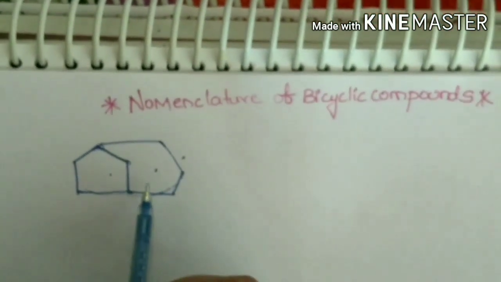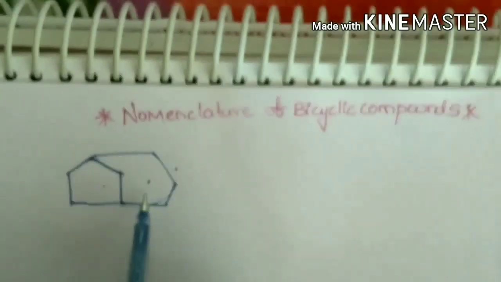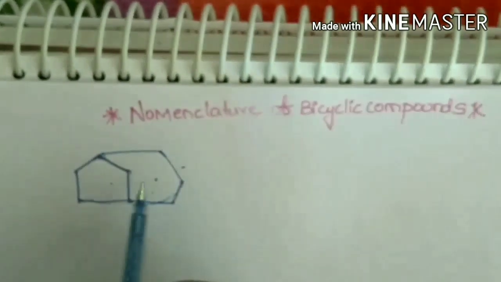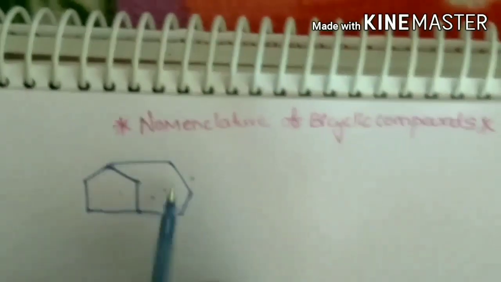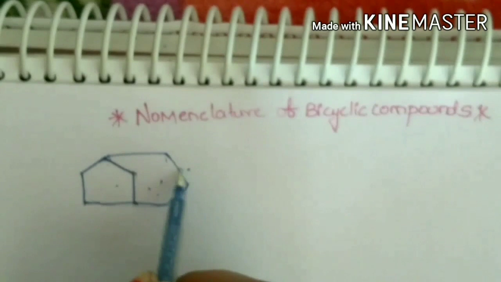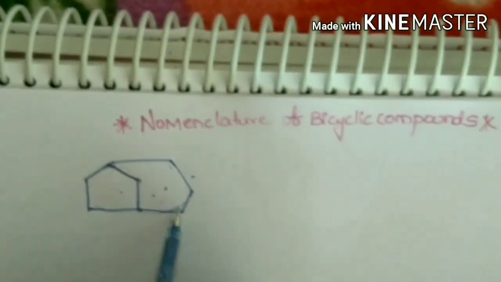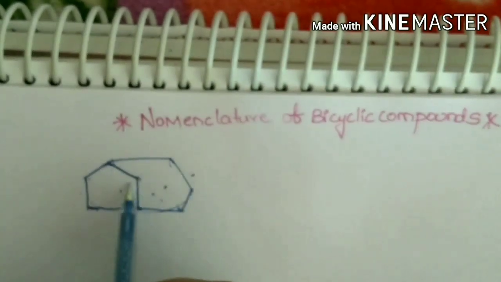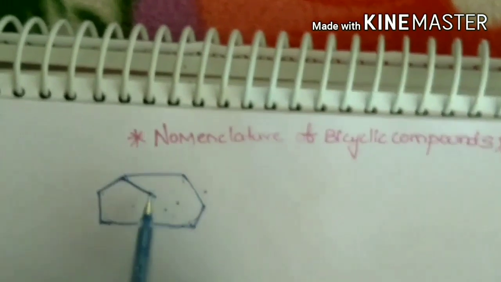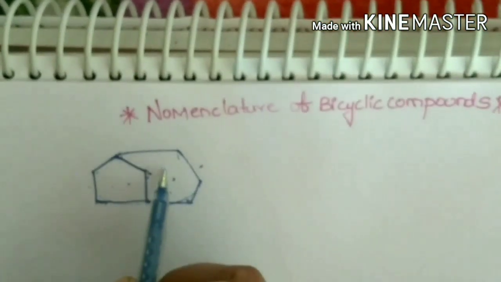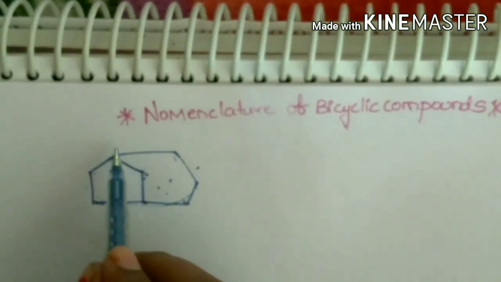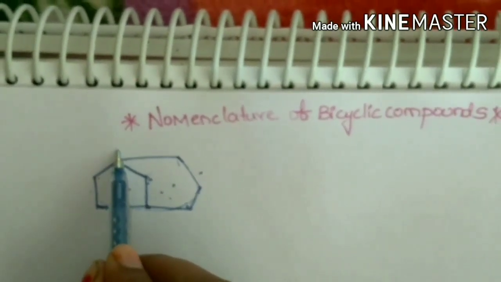While naming bicyclic compounds, we have to select the longest chain. Here in this compound, this chain contains 3 carbons, this chain contains 2 carbons, and this chain contains 1 carbon. So we have to select the longest chain, and we must start numbering from the longest chain.